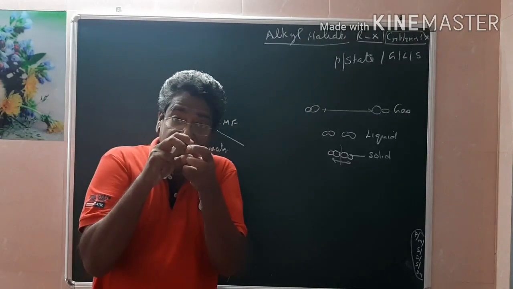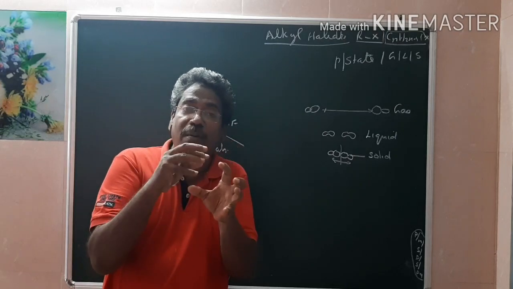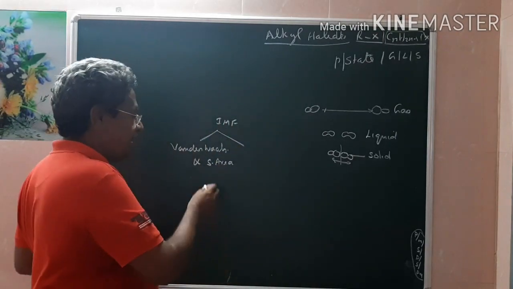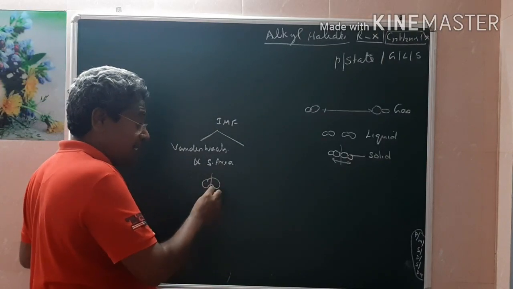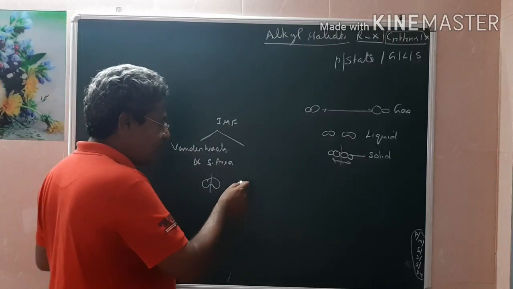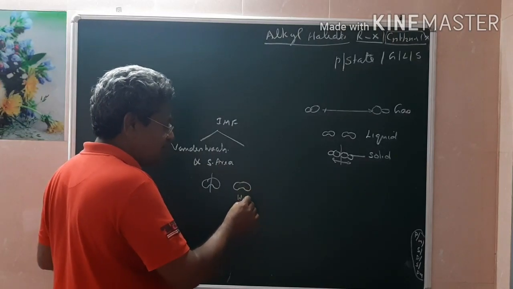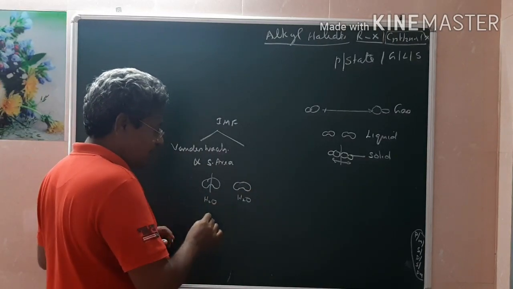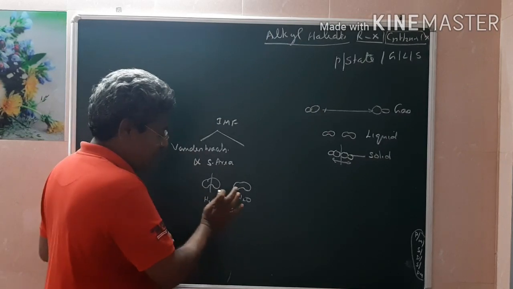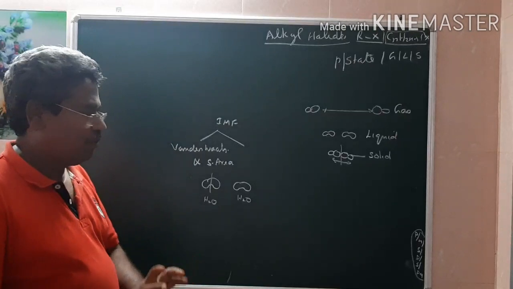Between two atoms, a bond will be formed and form a molecule. An atom will become a molecule. I am not talking about the interatomic force. This is a molecule, and another one is a molecule. For example, H2O: this is one molecule, another is a molecule. Between O and H is an interatomic bond. I am not talking about this one. But what is a molecule? Another, what is a molecule?